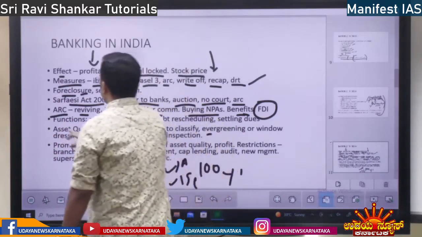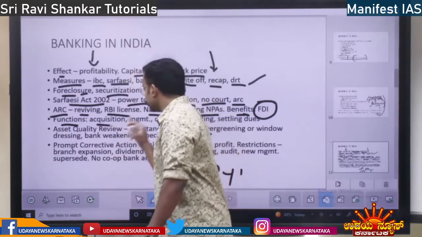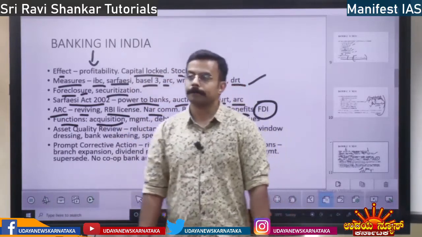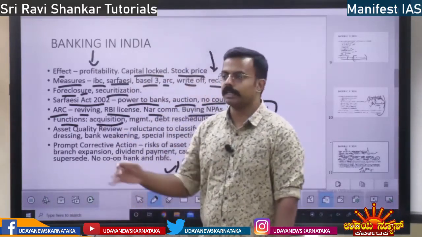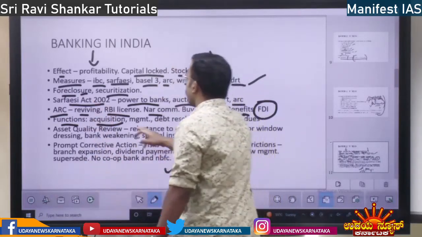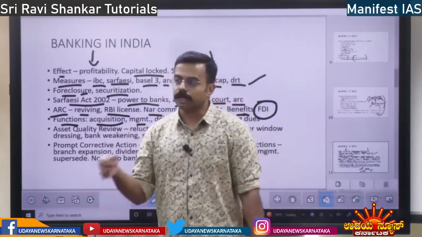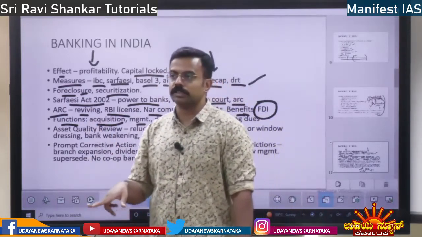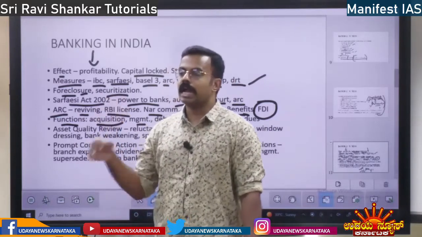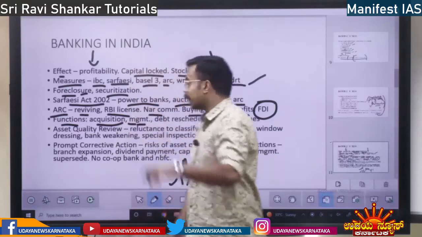Next, what are the functions of this asset reconstruction company? Acquisition of property. The property which is given as a loan, they are going to acquire from the banks. That is the first function. Next, management. They are going to bring in new management. The old management who took the loan, they are going to throw them out and bring in new management, right? That is the second thing.